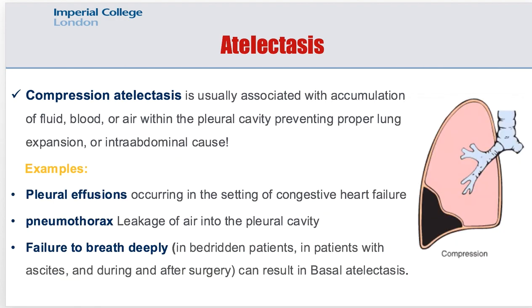So in the first case, resorption atelectasis, air was unable to get in. But in the second type, the air is coming in, but there is something preventing expansion of the lung. For example, pleural effusions, pneumothorax, or failure to breathe deeply because of an intra-abdominal pathology, or because of ascites, which is distension of the abdomen by fluids, or bedridden patients.